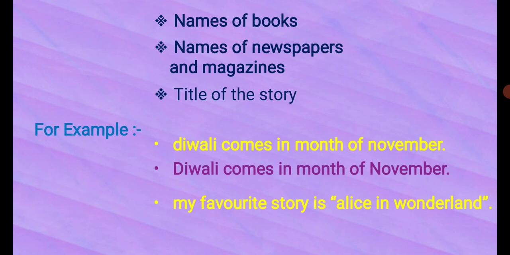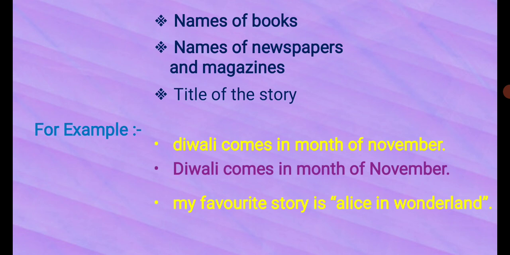My favorite story is Alice in Wonderland. It is the title of the story, right? Here, just look at the sentence. The first word is "my", and it should be "My". So what will be the changes in the sentence? We will write "My" in capital form because it is the first word of the sentence. And as we learnt, if the title of the story is there, then we will write the first letter of the title in a capital letter.